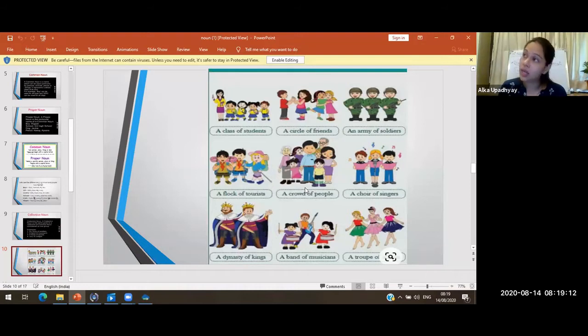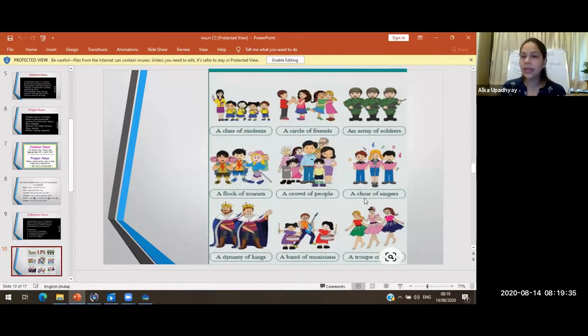We don't say there are 100 people, so I don't want to go there. No, we say it's a crowded place. So crowded itself means that there are many people over here. So this word crowd is a collective noun. Now next, let's see the next one. A choir of singers. So here many singers come together and they sing.